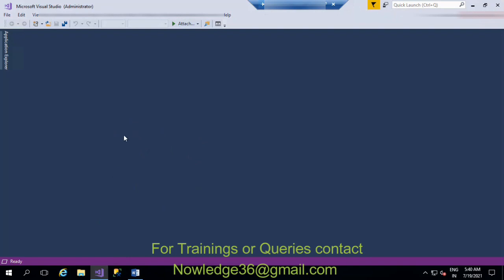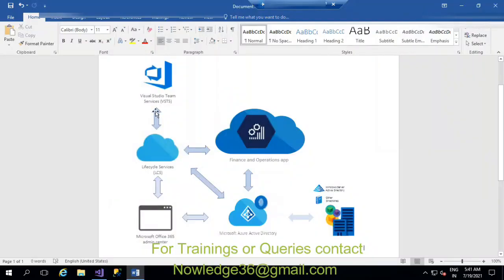Whatever changes you want to make to the front end, we use this Visual Studio as the development environment. I'll show you the front end later. This Visual Studio is connected to LCS and the finance and operations app.